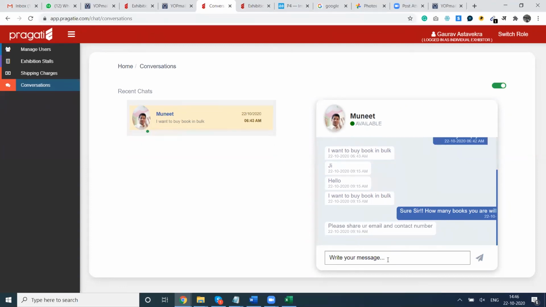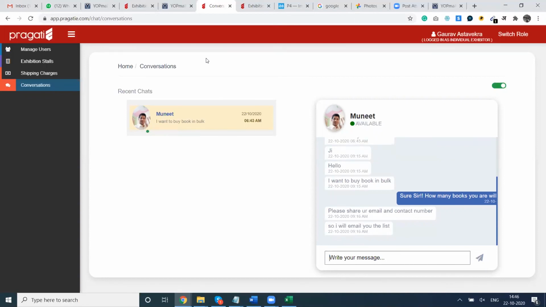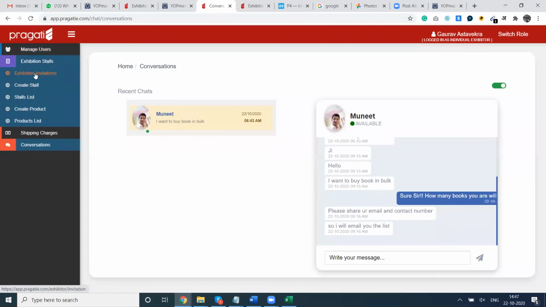So this is the feature basically. So you can set up your team members to support you during the book fair, so they can handle multiple users at the same time. And this is it, I believe. So we had learned how to set up the stall, we had learned how to create the products, we had learned how we can assign the products to the stall, we had learned how we can assign the stall to the exhibition, and we had learned how we can create the custom links.